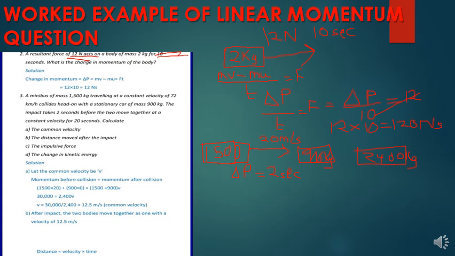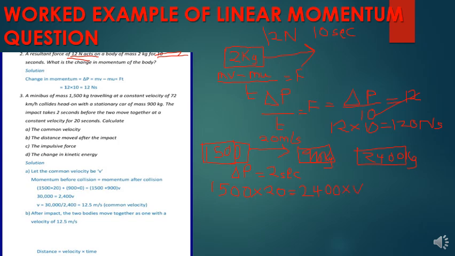So the common velocity will be as simple as saying momentum before collision is equal to momentum after collision. So 1,500 times 20, and remember the car will not have any momentum because the car ilikuwa stationary. It was not moving at all. So 1,500 times 20 is equal to the momentum of both of them, the total mass times the velocity after collision, so 2,400 times v.